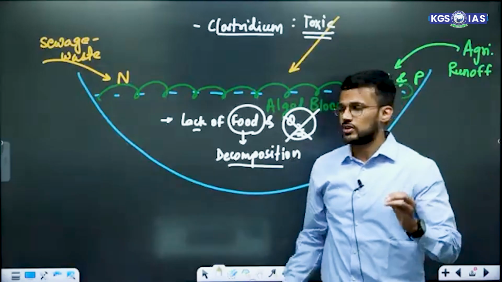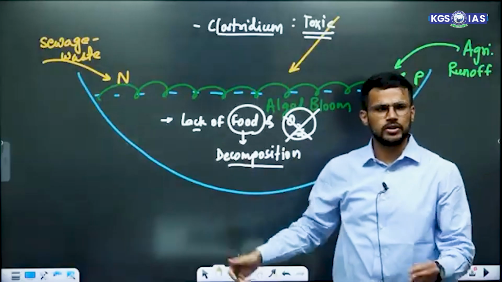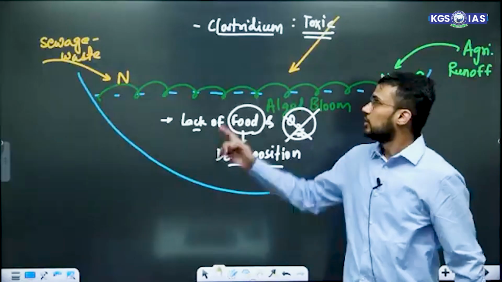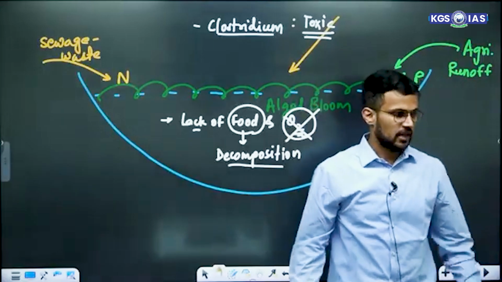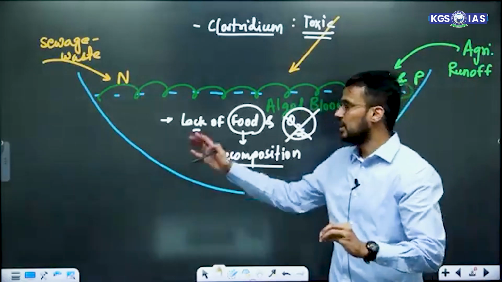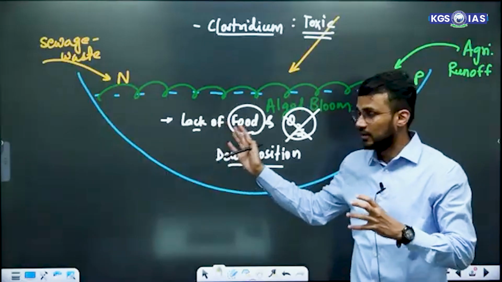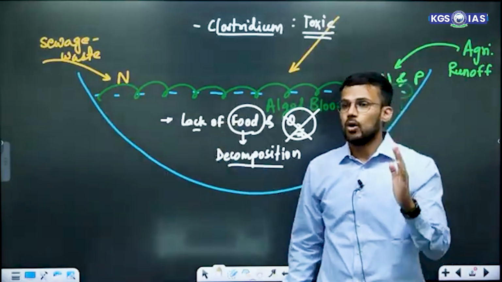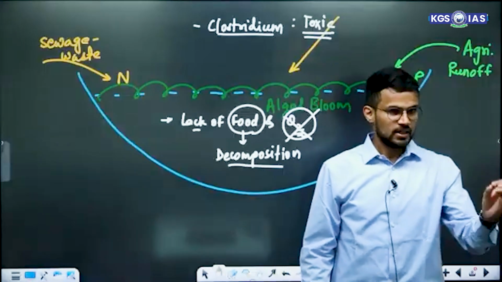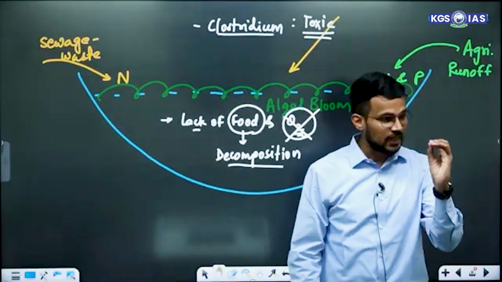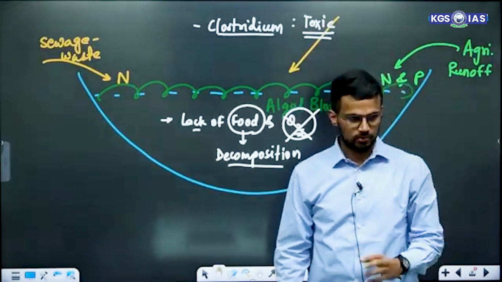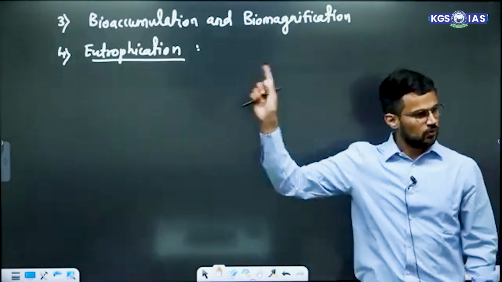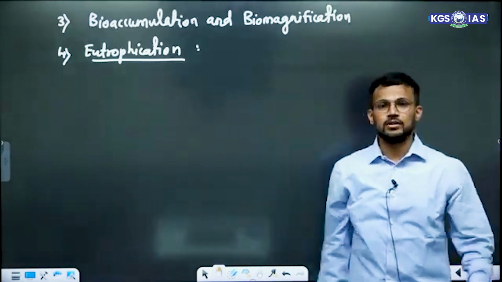Due to those toxic materials inside this water body, whatever life was left will die, and hence eventually this particular lake ecosystem will be wiped out of its life. That is considered as death of lake ecosystem, and that process is called eutrophication. Fine. What is eutrophication?